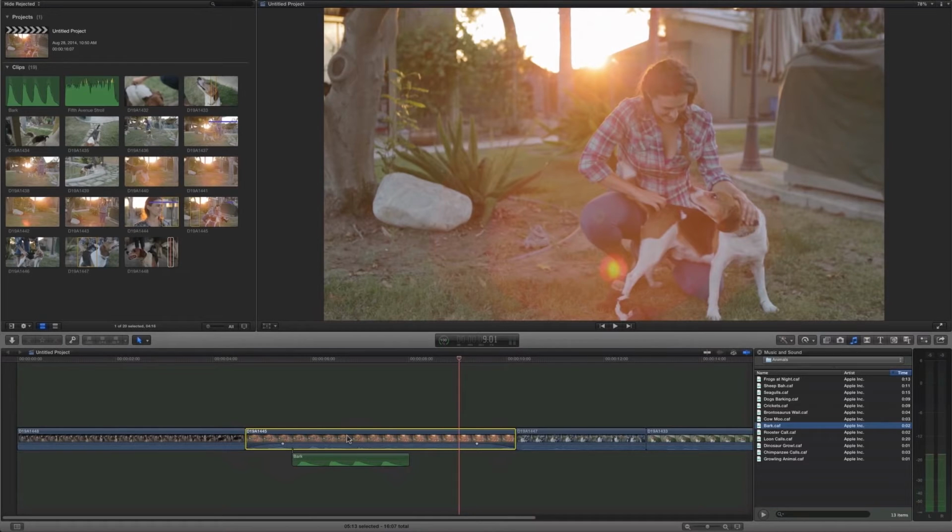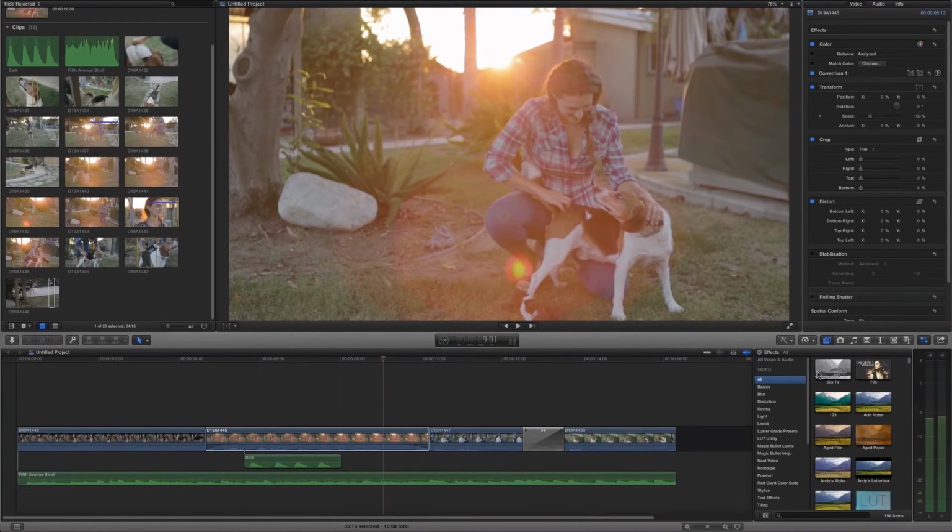Final Cut 10 has a lot of built-in looks and effects, so let's talk about those briefly.